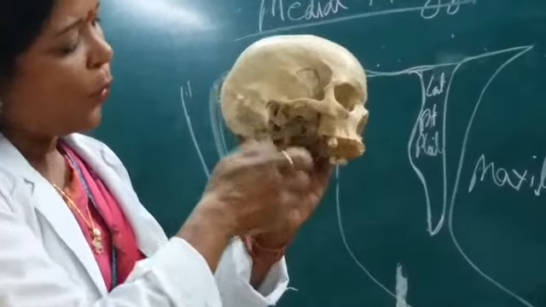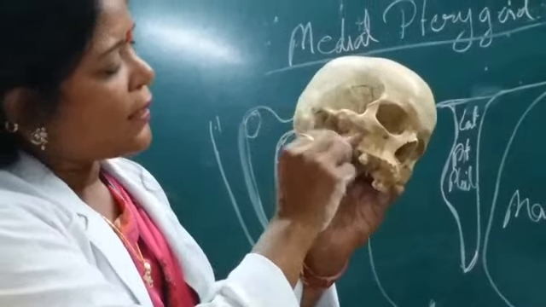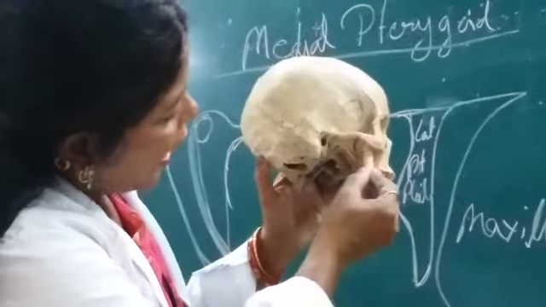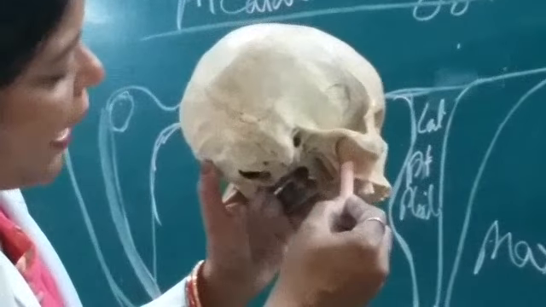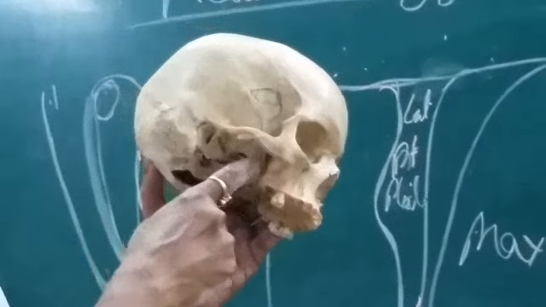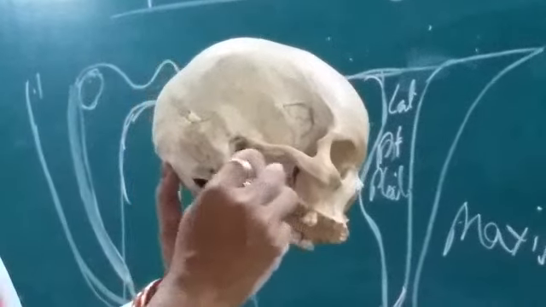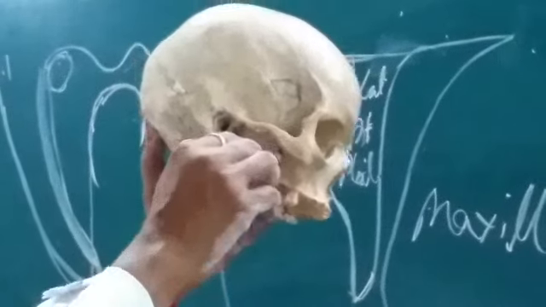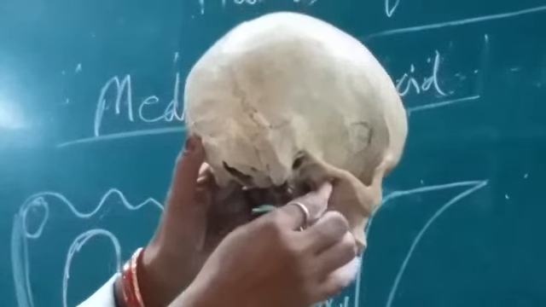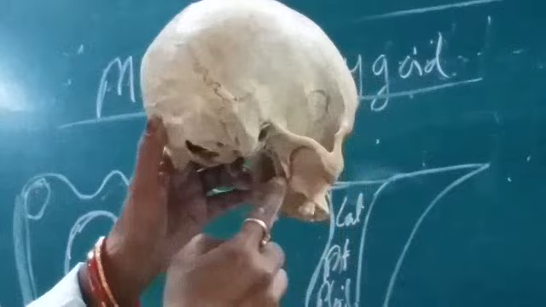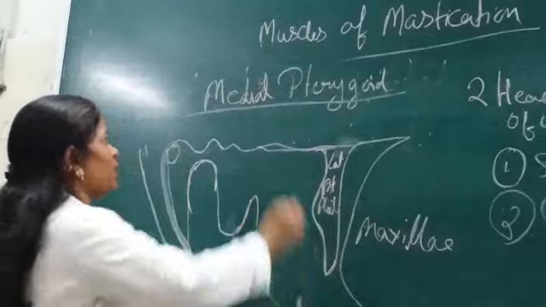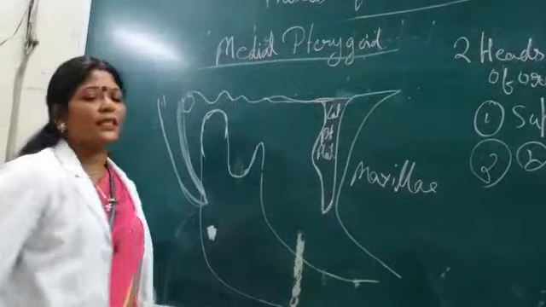Lateral pterygoid plate is a part of which bone? It is a part of the sphenoid bone. Anteriorly, this is the maxilla, and posteriorly this part is known as the maxillary tuberosity. In between the pterygoid plate and this maxilla, there is the pterygomaxillary fissure. So, this is the lateral pterygoid plate and this is the medial pterygoid plate. The lateral pterygoid plate has a lateral surface and a medial surface. We are discussing the origin of the medial pterygoid muscle.